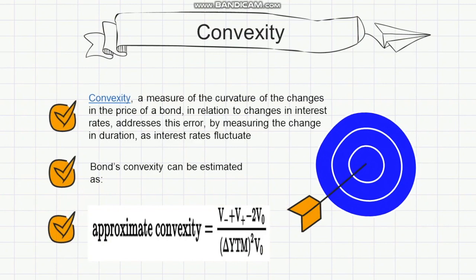Convexity builds on the concept of duration by measuring the sensitivity of the duration of a bond as yields change. Convexity is a better measure of interest rate risk than bond duration. Where duration assumes that interest rates and bond prices have a linear relationship, convexity allows for other factors and produces a slope. Bonds' convexity can be estimated with this formula.